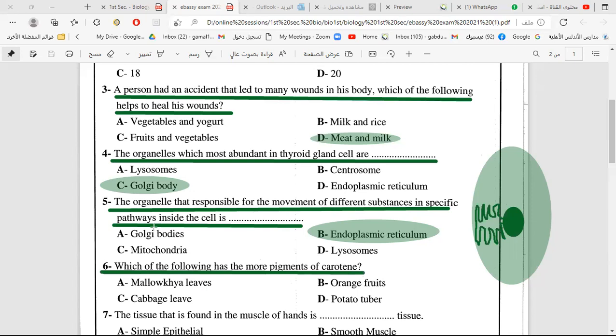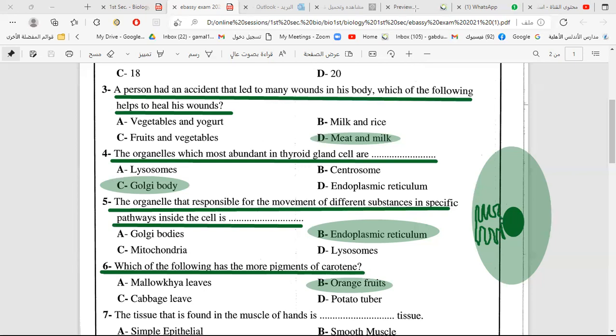So which of the following has more carotene? Molokhia leaves, orange fruits, cabbage leaves, or potato tuber? What do you think? Which of them has this color? Orange. Orange has orange color like carrot. So it has carotene pigment.